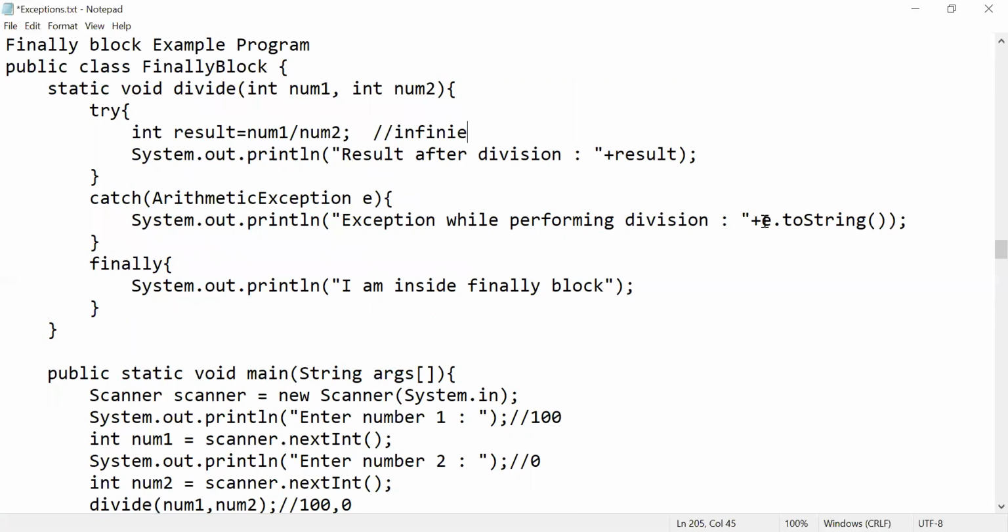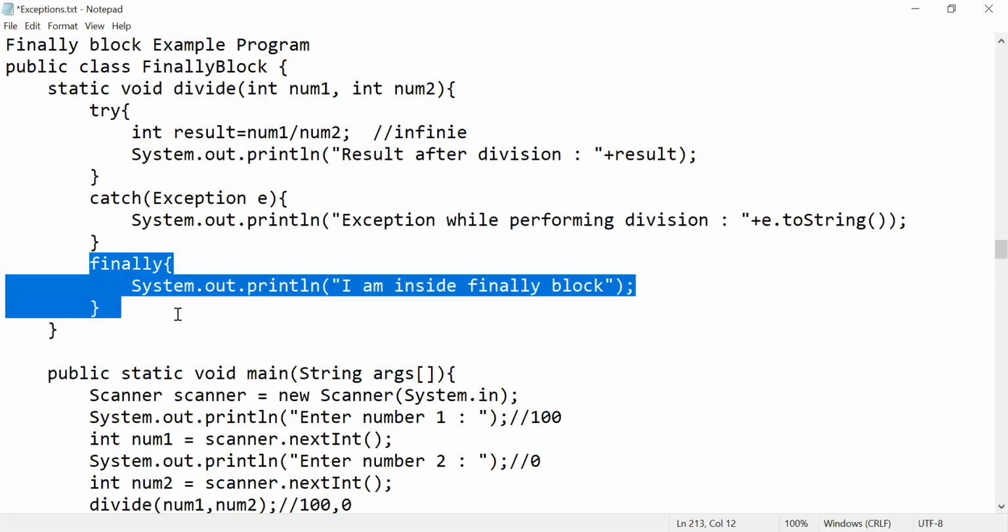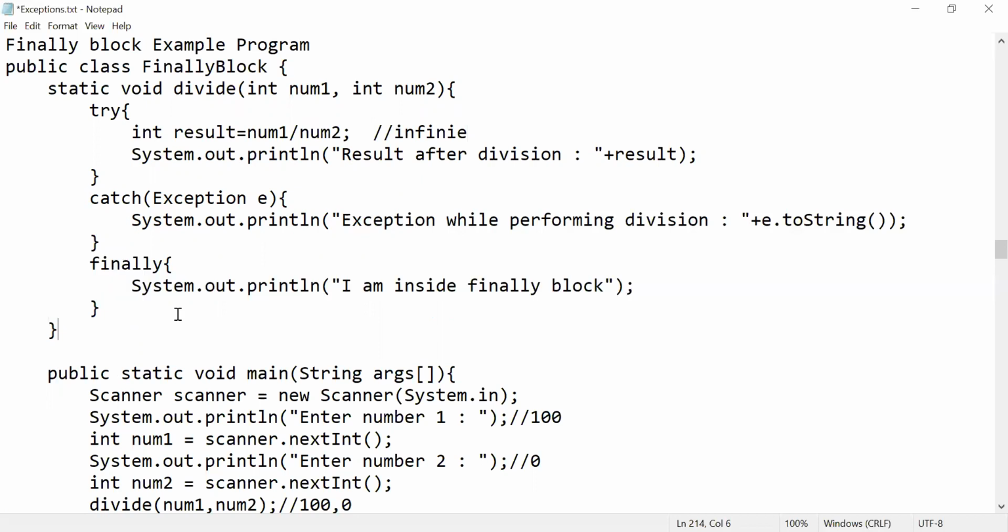Now e dot means it will write a message called arithmetic exception, java.lang.ArithmeticException: division by 0. It will throw that. Suppose you are really not aware of what type of exception it is, don't try to write your own exception. Just write Exception e and print it, and this will tell what type of exception has arisen. After displaying this message, again it will go to a message called finally: I am inside finally block.